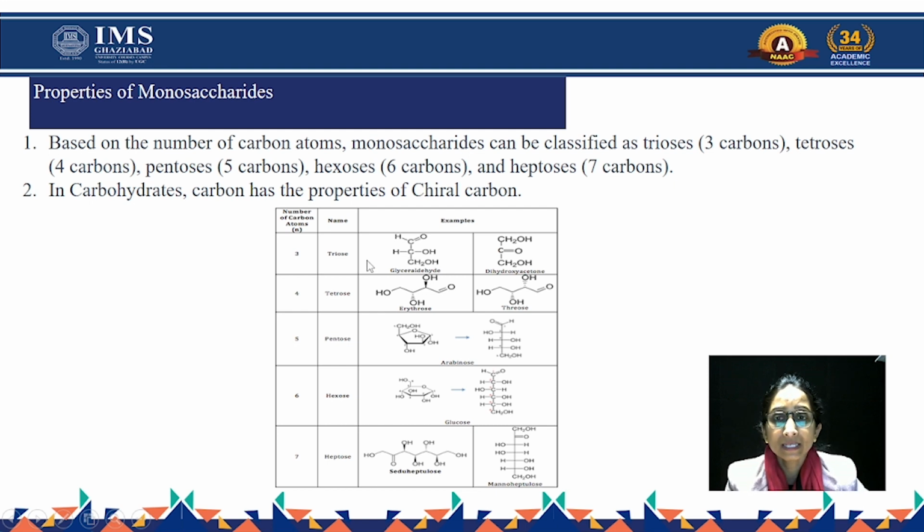In the first structure, if we talk about the second carbon, one valency is completed with a hydroxyl group, another with hydrogen, there is a CH2OH group, and the fourth valency is completed by the aldehyde group. So all four valencies are completed with different groups. So it is a chiral carbon. All monosaccharides have the property of chiral carbon.